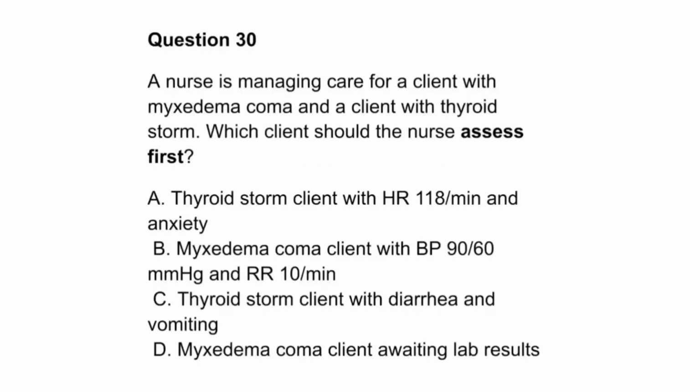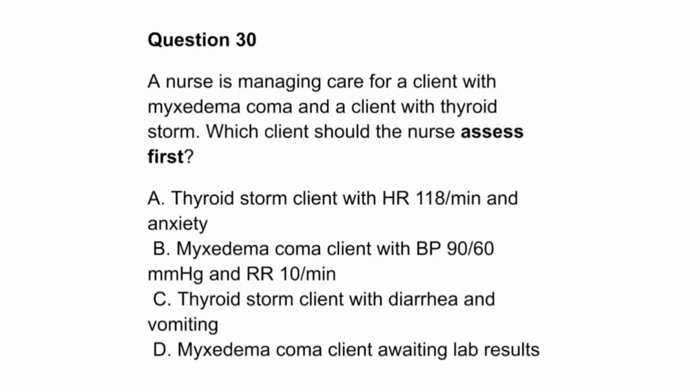Question 30. A nurse is managing care for a client with myxedema coma and a client with thyroid storm. Which client should the nurse assess first? A. Thyroid storm client with HR 118 per minute and anxiety. B. Myxedema coma client with BP 90/60 mmHg and RR 10 per minute.